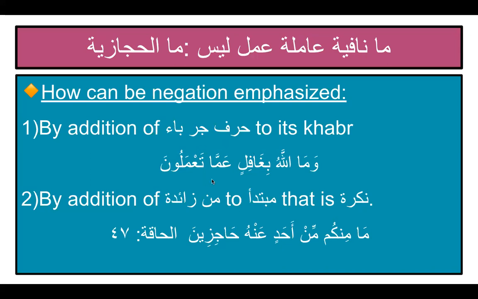Then comes my amma. Here, an plus ma, which is jar wal majroor, mutaliq bil khabar, and ma is mawsula, and ta'maluna is silatul mawsul la mahalla lahu min al-i'rab. So then I can also emphasize the negation by addition of min zaida to the mubtada of the sentence. And mubtada must be nakira or common.